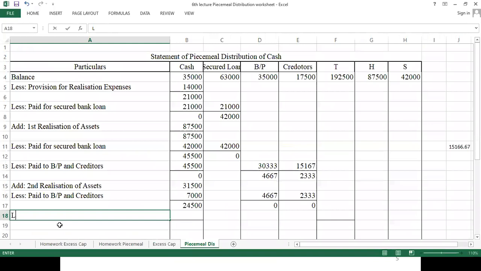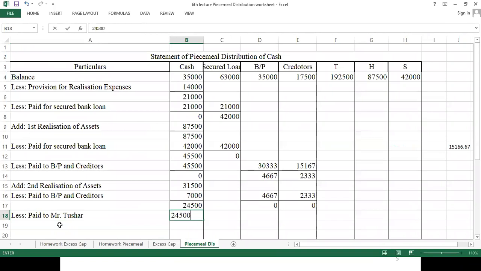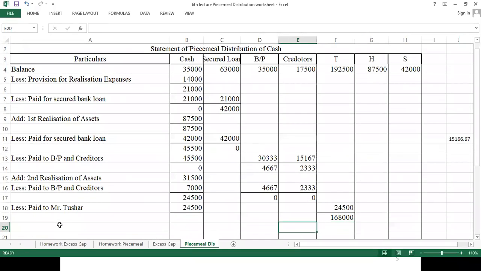So let's pay Mr. Tushar. 24,500 पूरा हम दे देंगे उसको. So here 24,500 entire we paid to him. So here the balance remains 1,68,000. No cash available. Okay. Now last 1 minute left out.